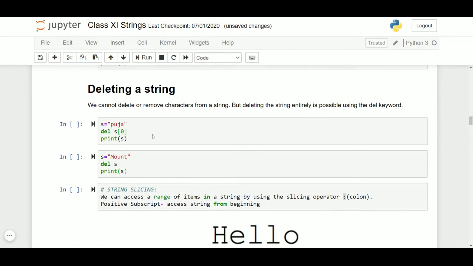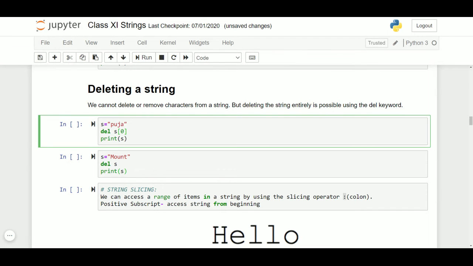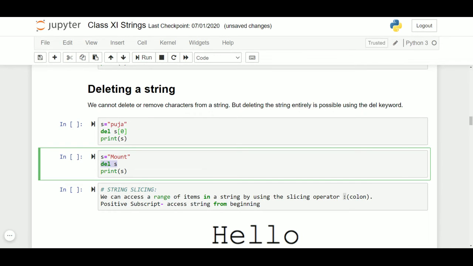How can we delete the string? We cannot do any partial deleting of a particular character. If you do something like this with the keyword del, it will give you an error. What we can do is delete the whole string object by saying del s. After we have deleted, if we try to print s, it will give an error.